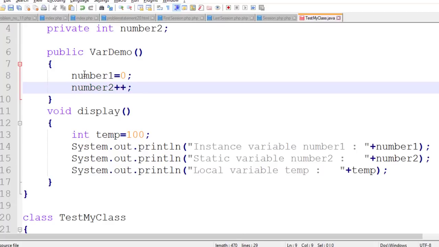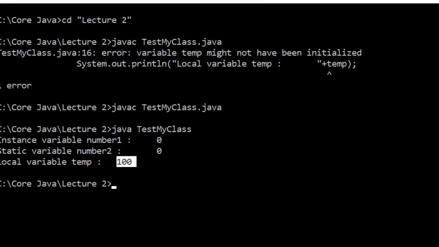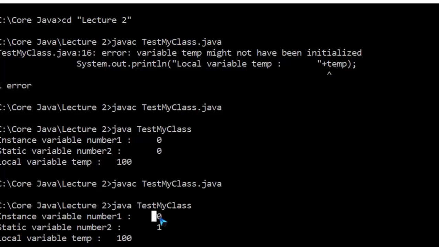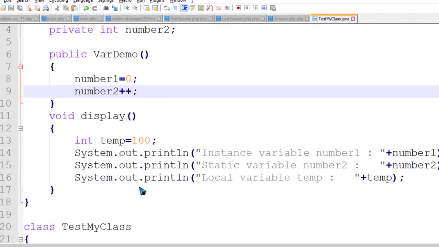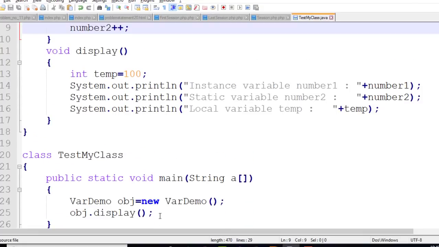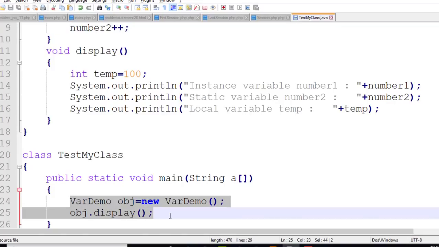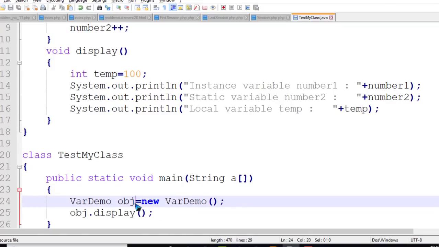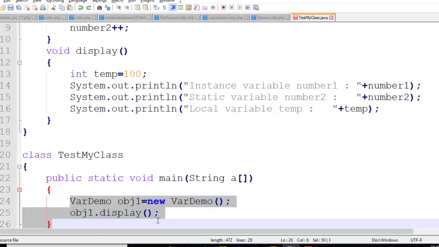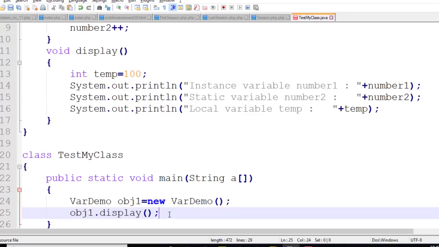Now I remove this comment and just check the output of the program. Now look at the output. This is 0, this is 1, this is 100. So you will say, sir, you incremented, that's why it is 1, right? So basically I want to show you the difference between the instance variable and the static variable. Suppose this is my object 1. I create another object of the same class.